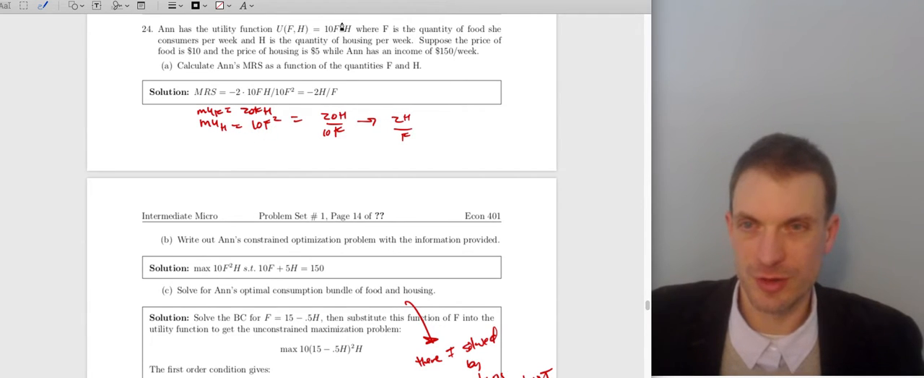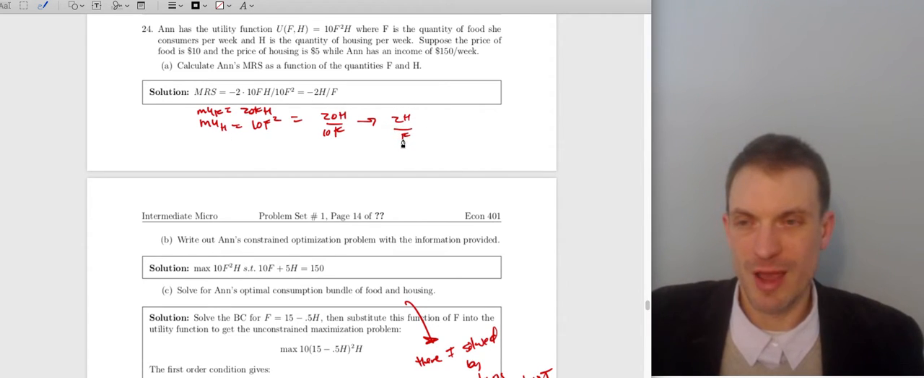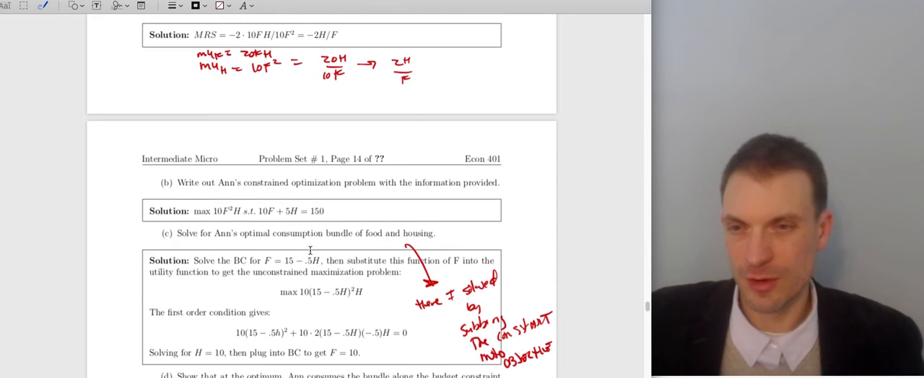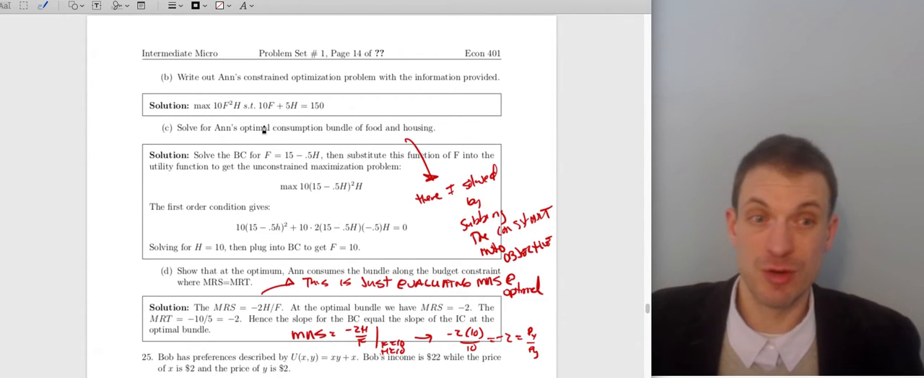Right, this is a constant. It's like a constant coefficient on H. We do this division. The marginal rate of substitution is going to be 2H over F. Good. Set that equal to the price ratio, which is 10 over 5, which is 2. And then you'd find whatever you could substitute. That's not how I do it in this problem.